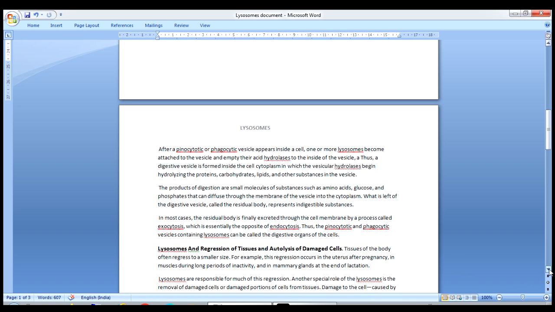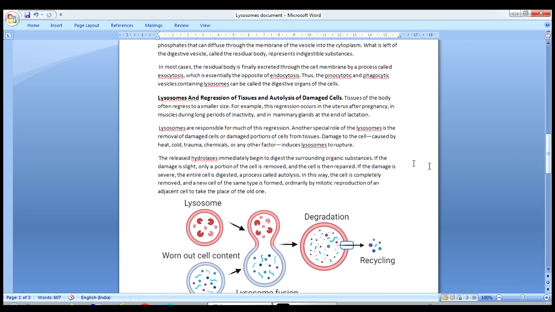Another important function of lysosomes which we come across is the regression of tissues and autolysis of damaged cells. See, this is a very interesting topic. For example, our organs sometimes start regression. What does regression mean? See, the uterus after pregnancy, the muscles after a long period of inactivity, and the mammary glands at the end of lactation. See what happens after delivery? The uterus starts to regress again to its normal size.